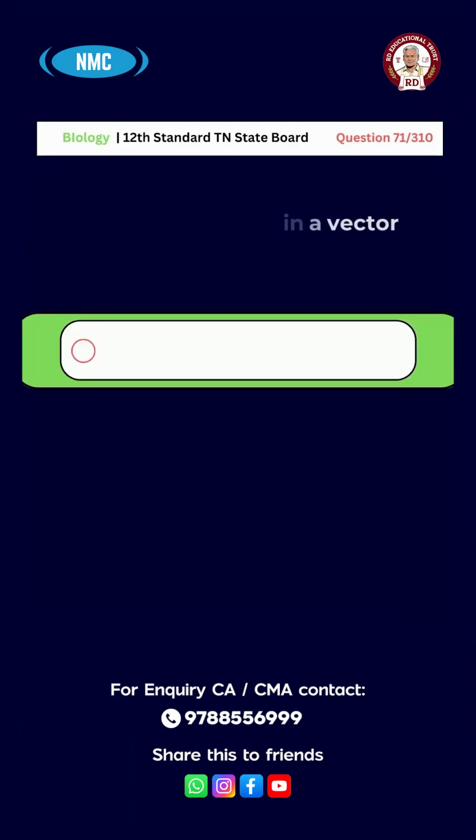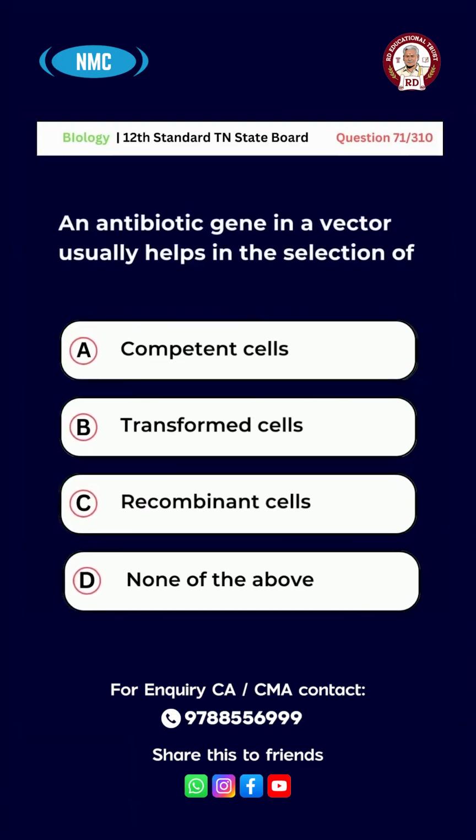Question number 71. An antibiotic gene in a vector usually helps in the selection of A, competent cells, B, transformed cells, C, recombinant cells, D, none of the above. And the right answer is option A, competent cells.